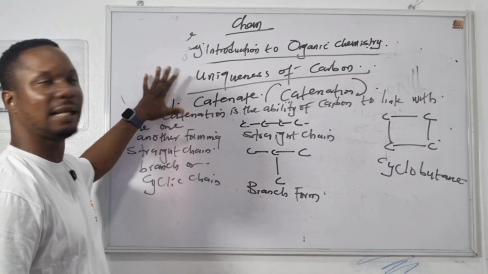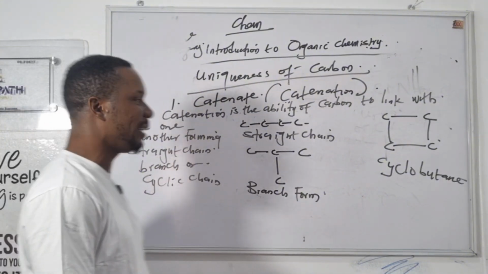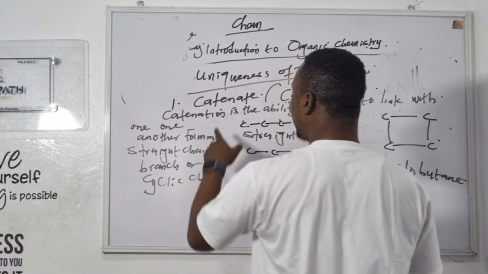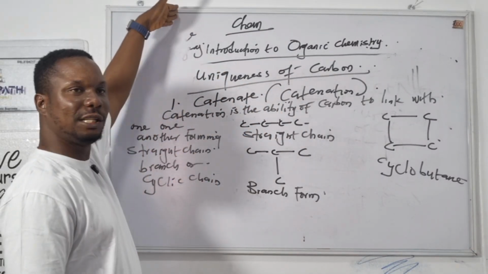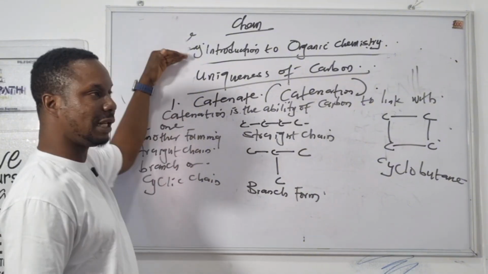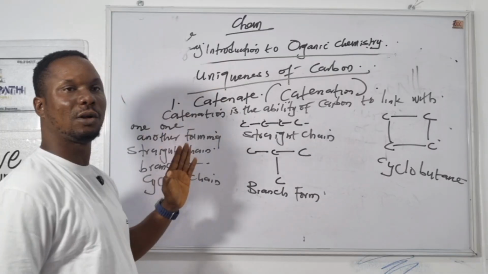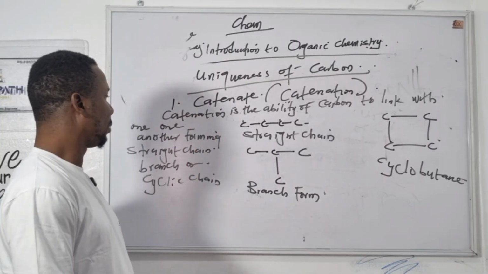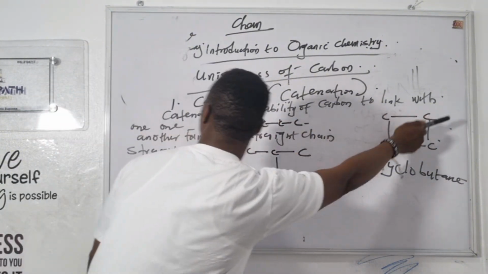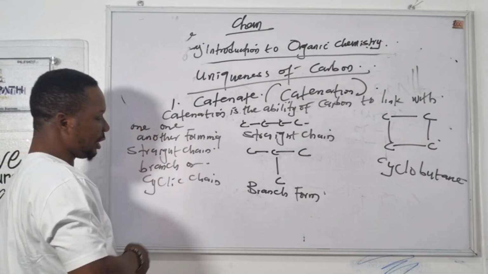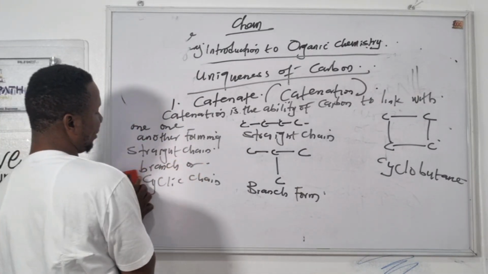So carbon has the ability to catenate. In group 4, carbon and silicon are the only elements that can catenate. But catenation in carbon is more than that of silicon. So it shows that catenation stops at silicon. Carbon can catenate, and silicon can also catenate partially. So again, catenation is the ability of carbon to link with one another, forming a straight chain, branch chain, or cyclic chain. That is one uniqueness.